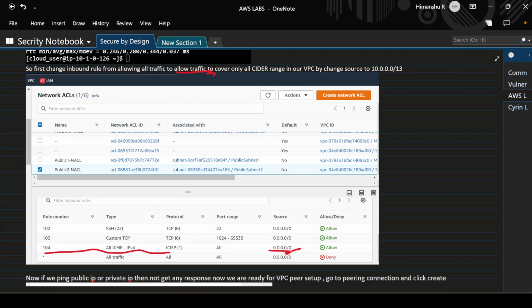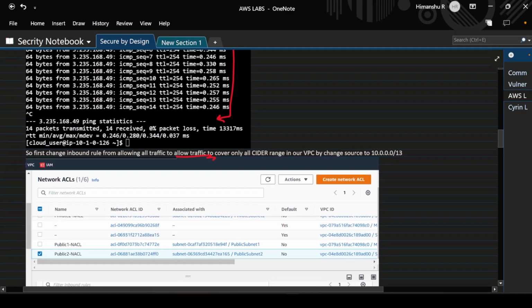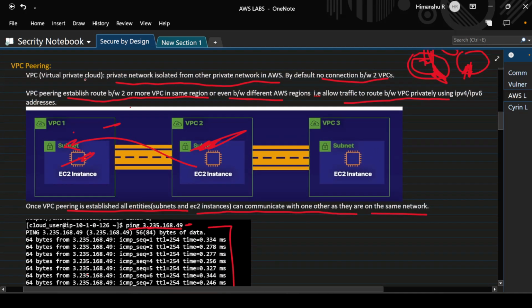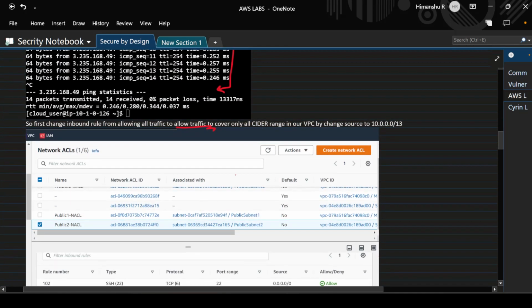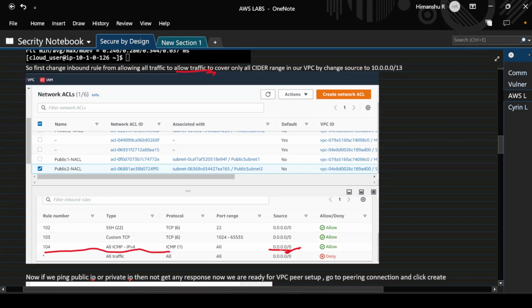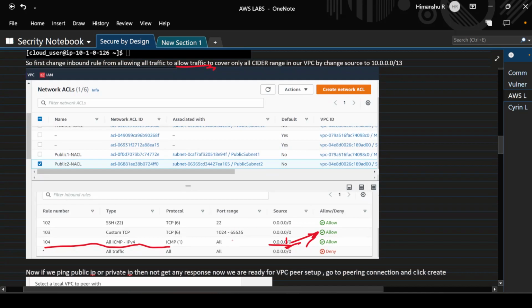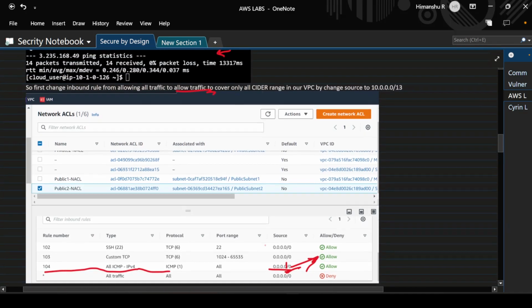So we change this source to our marketing VPC. We have changed the source CIDR range from 0.0.0.0/0 to the CIDR range of marketing VPC, so that only packets from marketing VPC can be accessed.